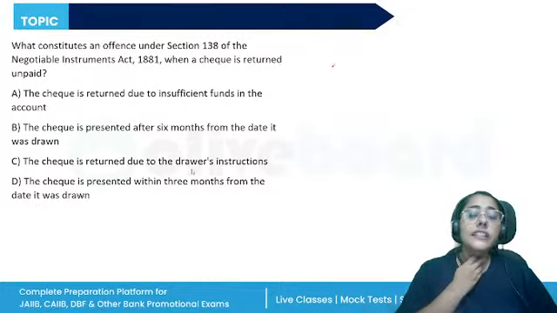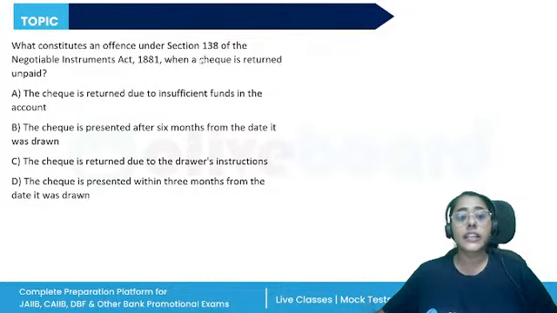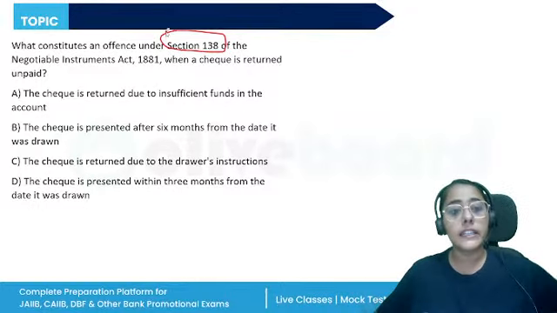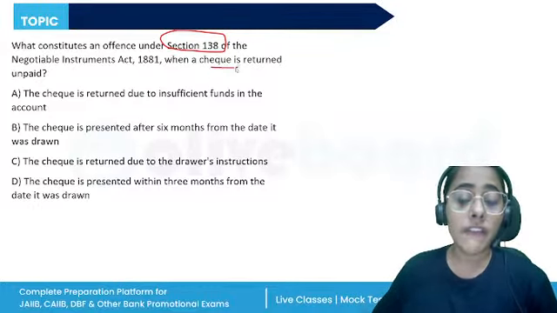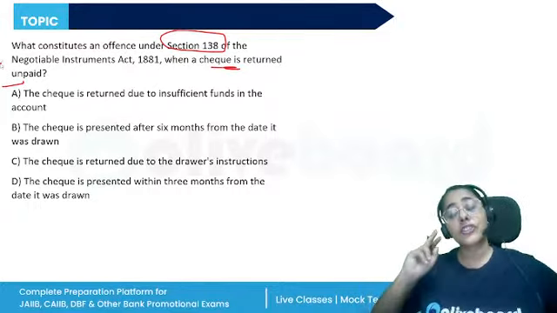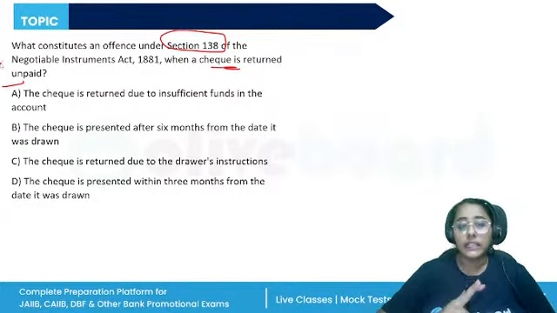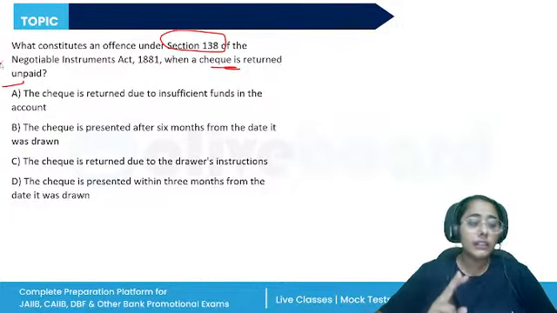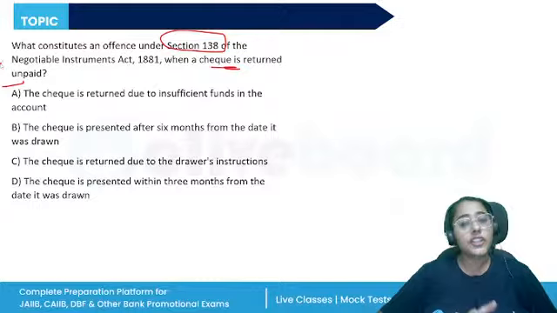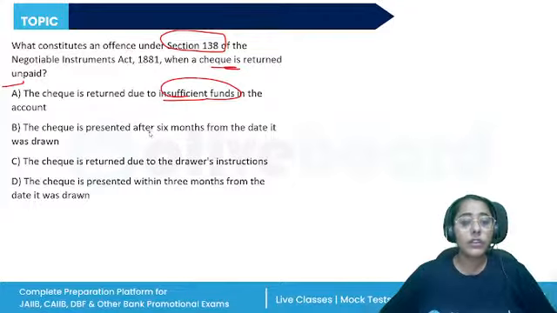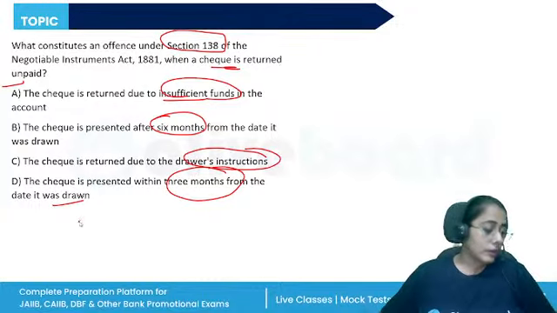Next, what constitutes an offense under Section 138 of the Negotiable Instruments Act when a check is returned unpaid? So the question is asking you specifically about Section 138. So what is Section 138? A check is returned due to insufficient funds in the account. A check is presented after 6 months from the date it was drawn. A check is returned due to the drawer's instruction. A check is presented within 3 months from the date it was drawn.